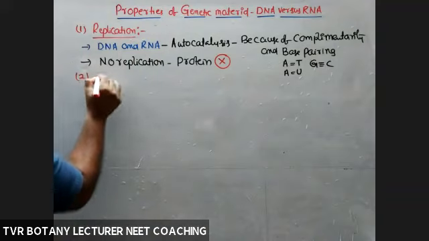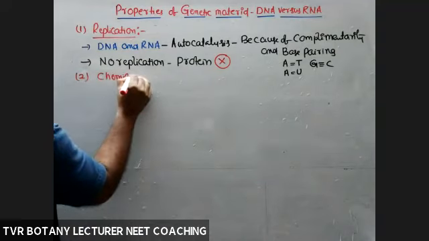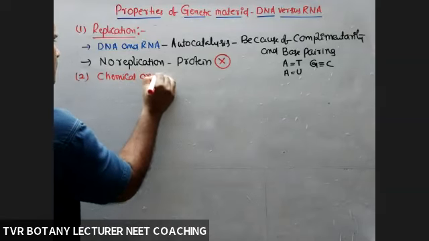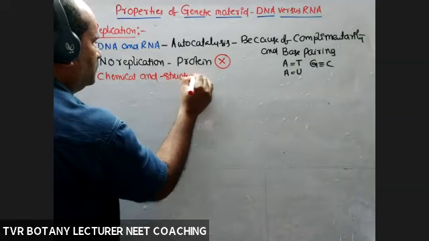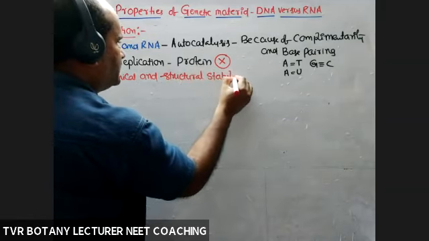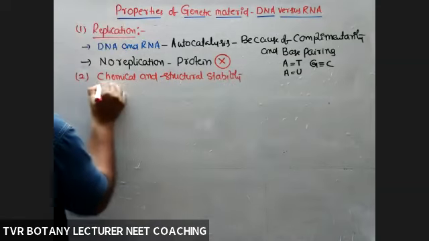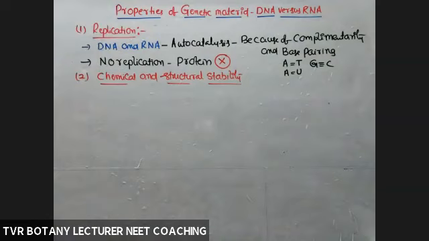Second one, chemical and structural stability. So out of DNA and RNA, DNA is more structurally stable, chemically stable.